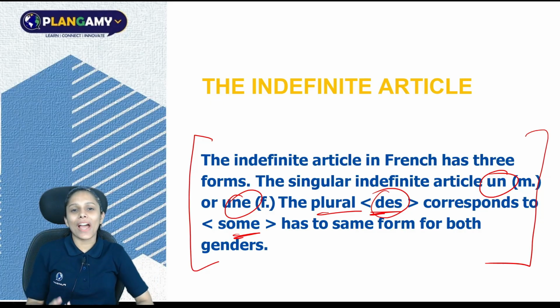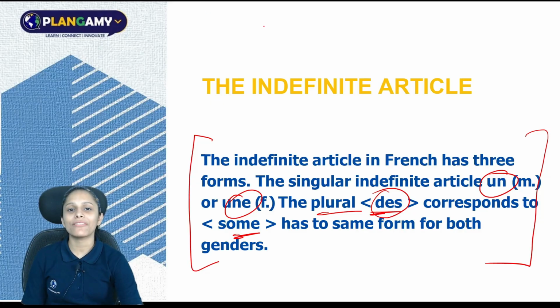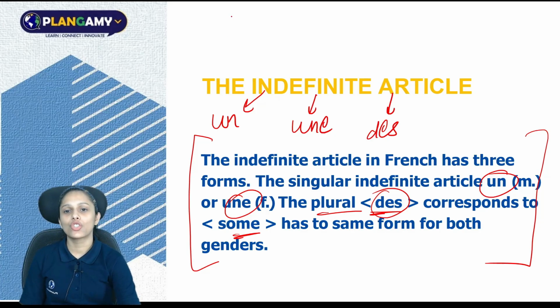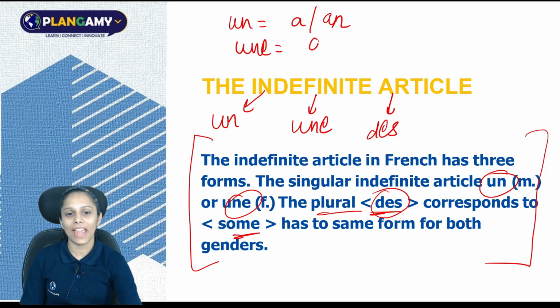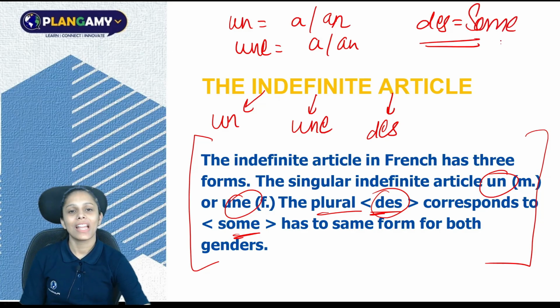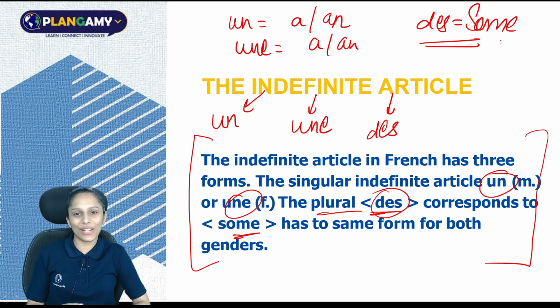So let's try to understand it in simple words. So the indefinite articles are of three types. The first one is un, second is une, and this is des. So un means a or an, une means again a or an, and des means some. Now it is a bit clear.